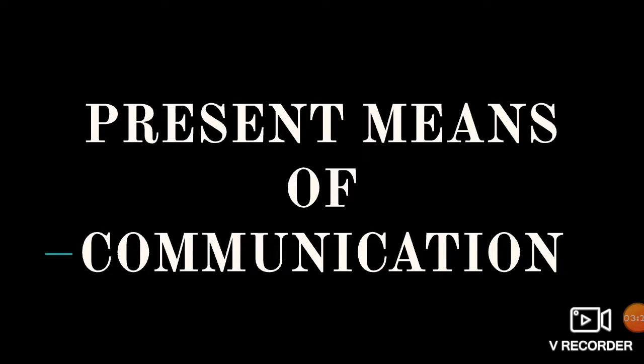Present means of communication. Now sign language, smoke signals and pigeons were the ancient means of communication. Now we are going to learn about present means of communication.